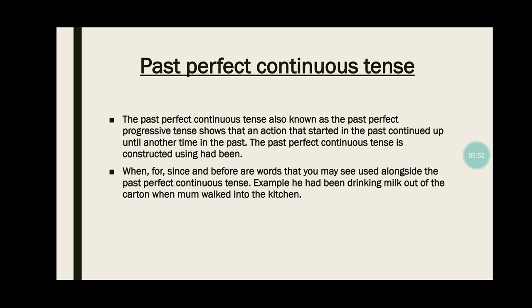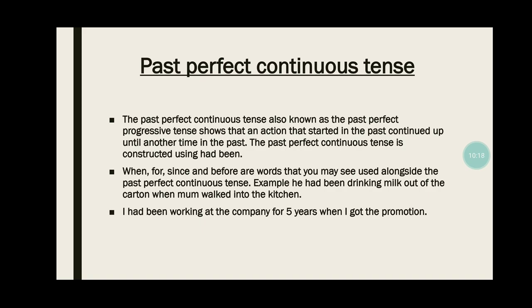Here the action, यहाँ भी action खत्म हो रहा है. I had been working at the company for 5 years when I got promotion. मतलब मैं कंपनी में 5 years से काम कर रहा था जब तक मुझे प्रमोशन नहीं मिला. तो इसमें again it is telling कि action has been completed. So students, this is all about past tense.